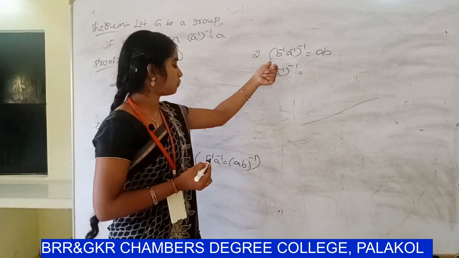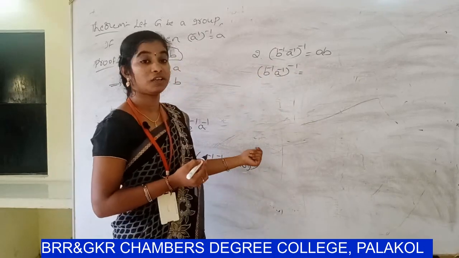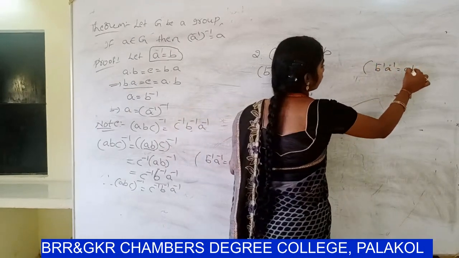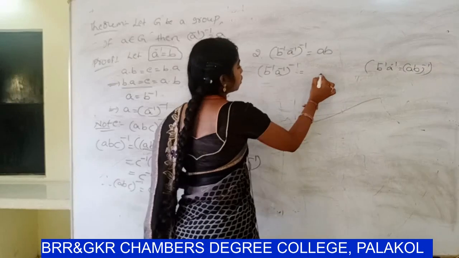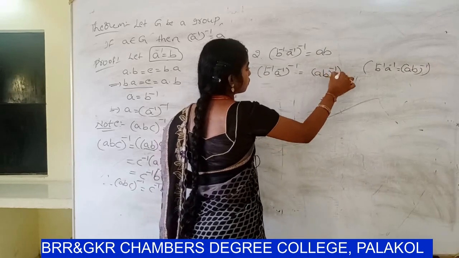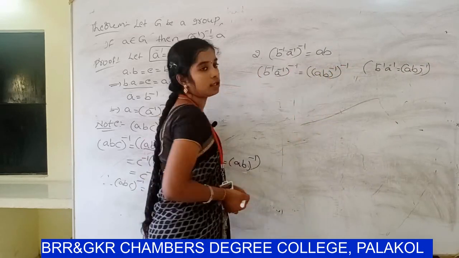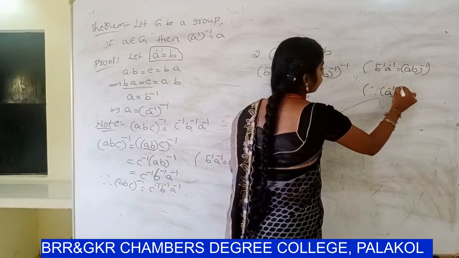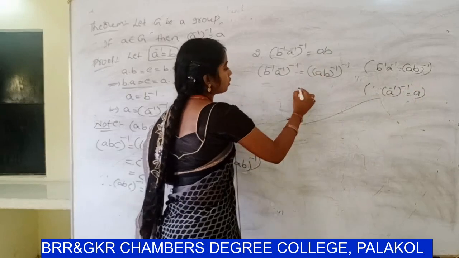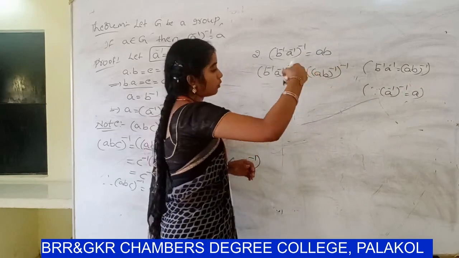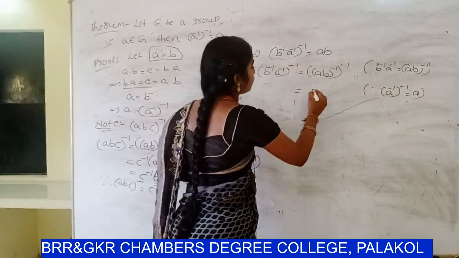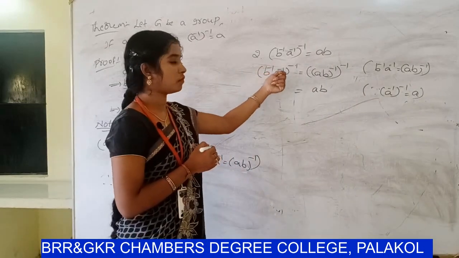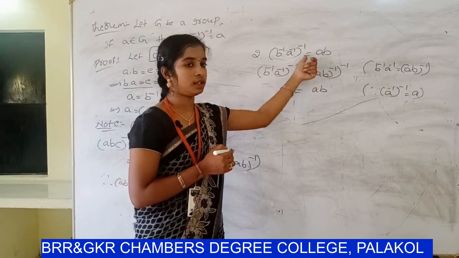Already you know that B inverse A inverse value is AB whole inverse. So AB whole inverse whole inverse. Already you know that A inverse whole inverse equal to A. So AB whole inverse whole inverse value is AB. So therefore B inverse A inverse whole inverse equal to AB.